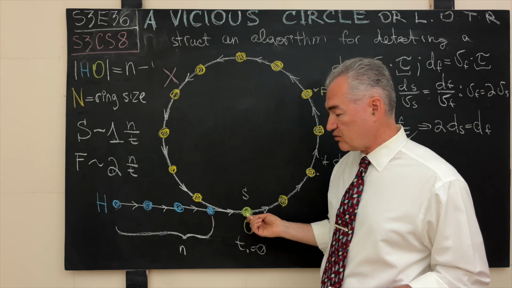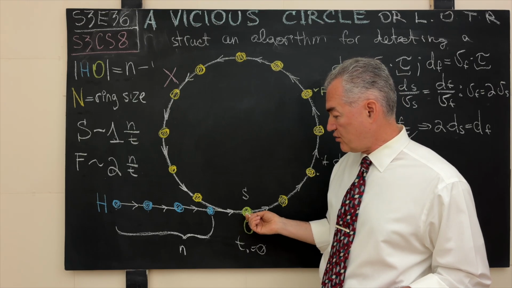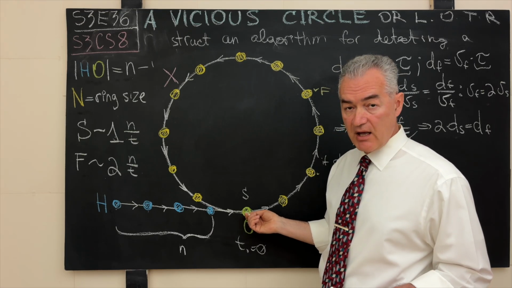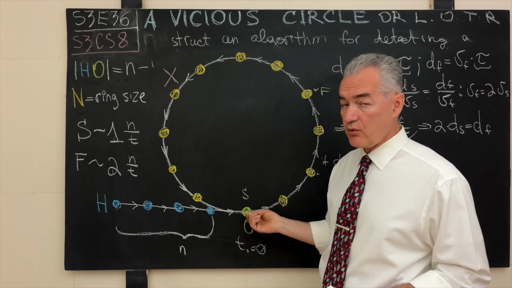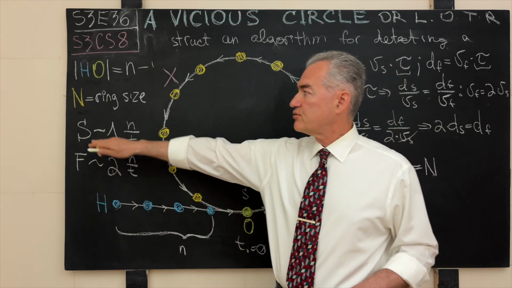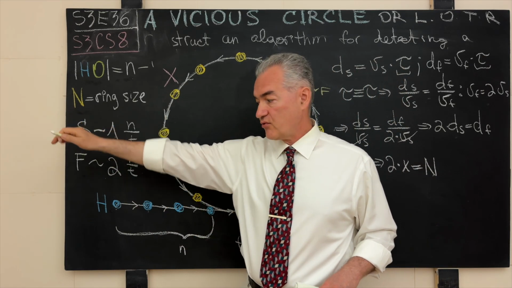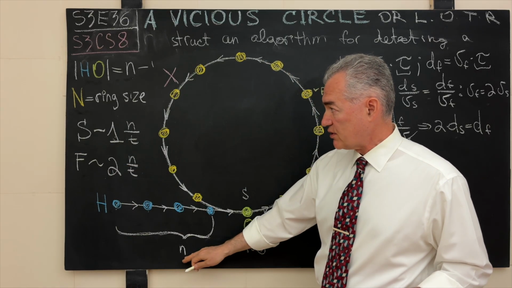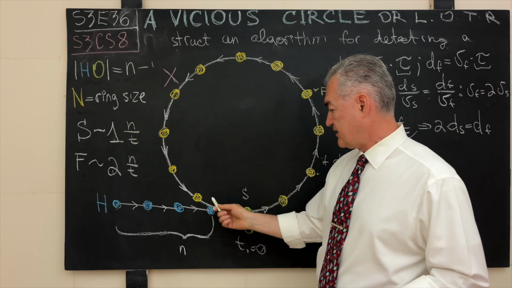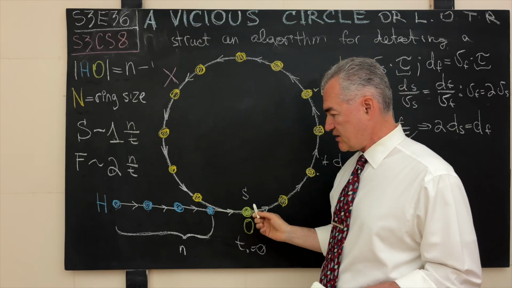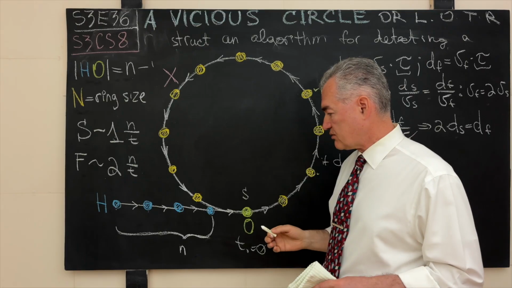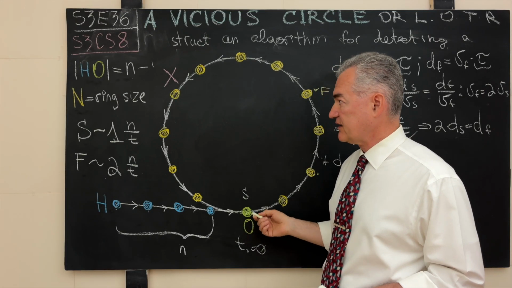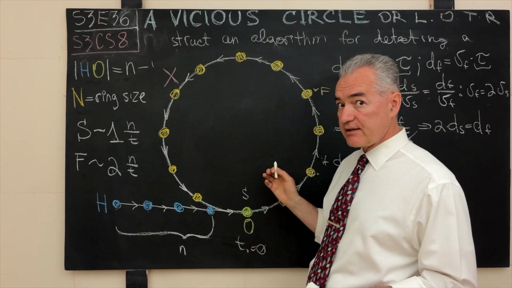We do not count the origin of the ring. The origin of the ring goes into the budget uppercase N for the ring size. So lowercase n plus uppercase N is the total number of nodes in such a crooked or corrupt linked list that contains a cycle.